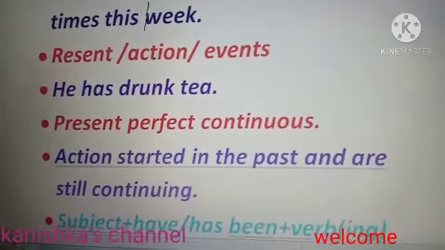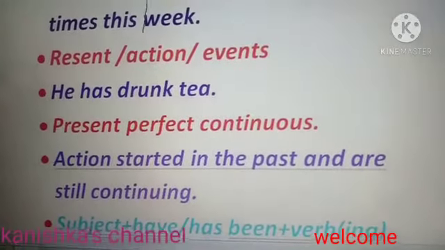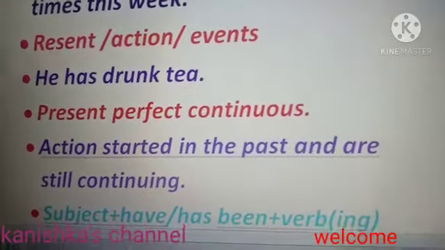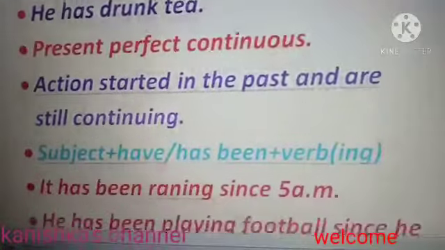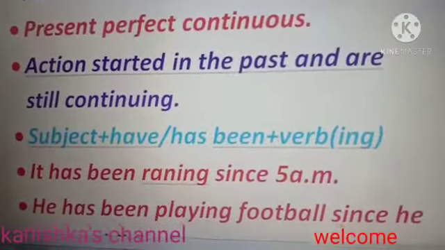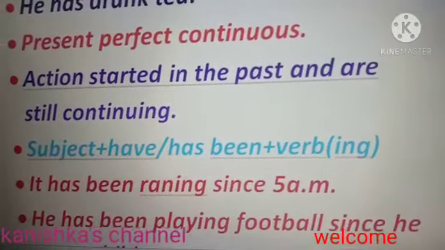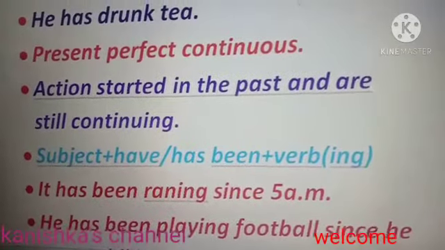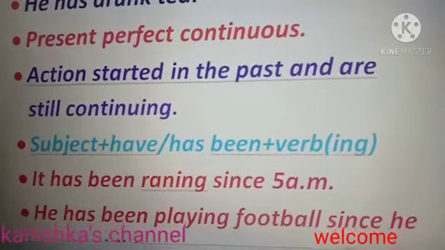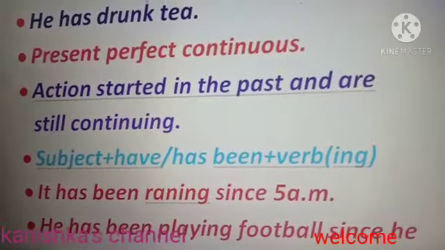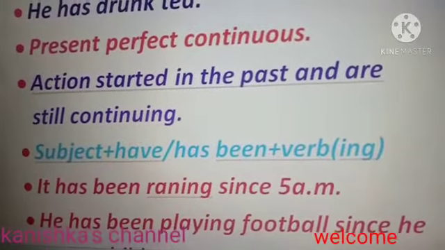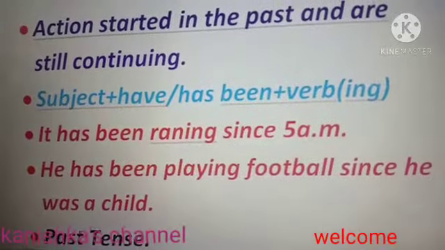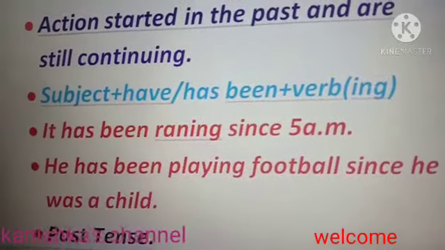Next, present perfect continuous. Present perfect continuous is used when we are talking about actions that started in the past and are still continuing. And the rule for it is subject plus have or has been plus first form of verb, and with that we use ing. So for example, it has been raining since 4 a.m. He has been playing football since he was a child. So this is an action which started in the past and it is still going.